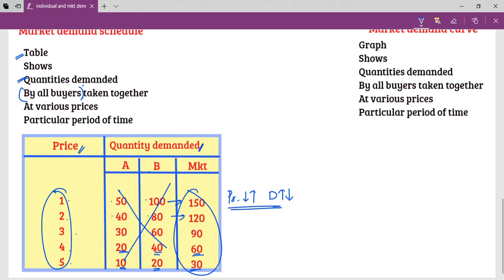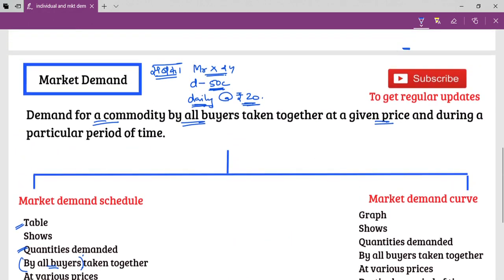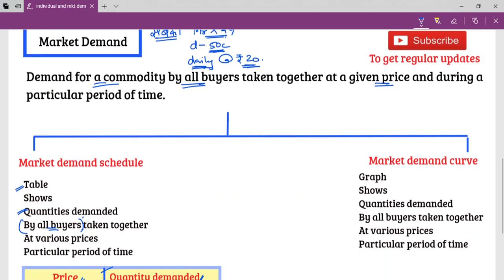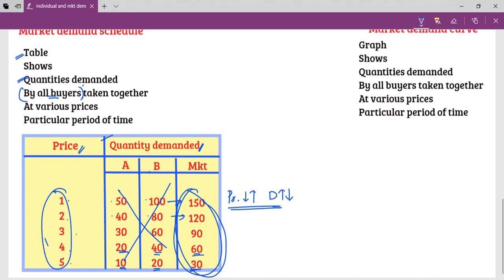Now what is the market demand schedule? Come on, it's a table. Shows what? Quantity demanded by all buyers taken together, that is Mr. A and Mr. B, at various prices and during a particular period of time. Now when you plot this market demand curve, the graph remains exactly the same. The only thing is quantity demanded, the data will change. The data would be this, and remaining the entire demand curve remains the same.